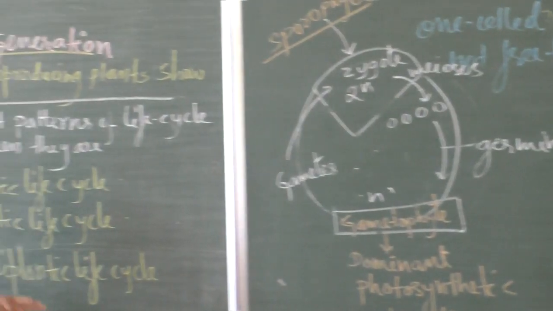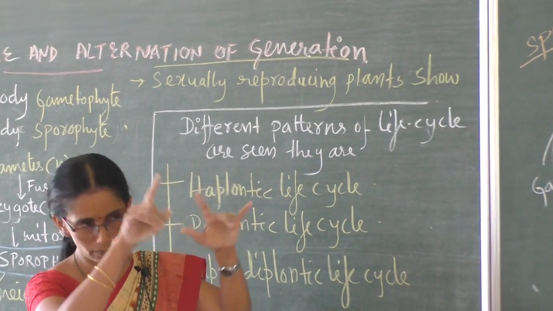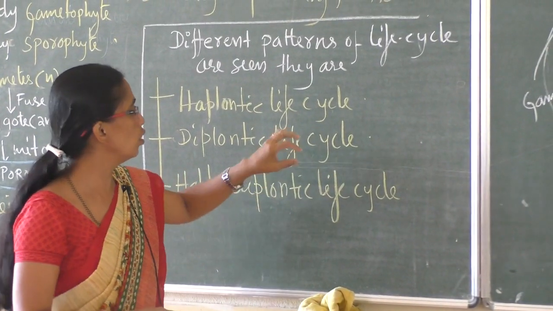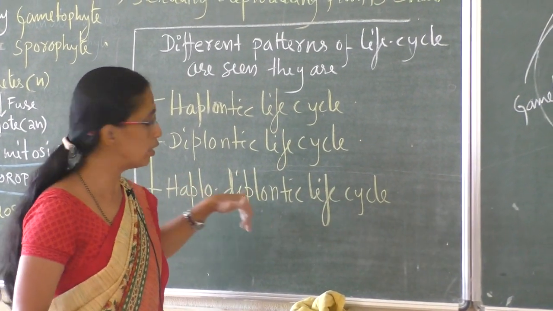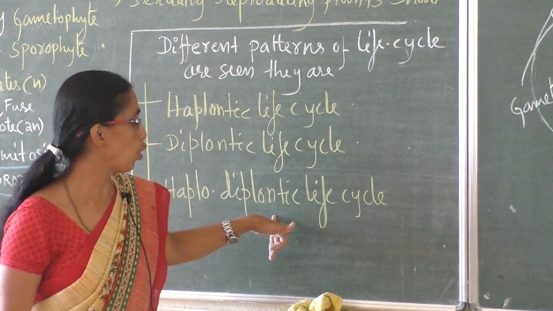In the third, it is 50-50. The entire cycle is divided into 50% haploid, 50% diploid phase.